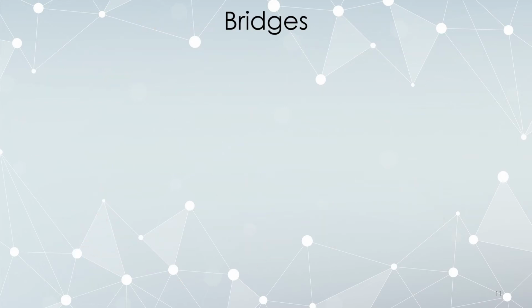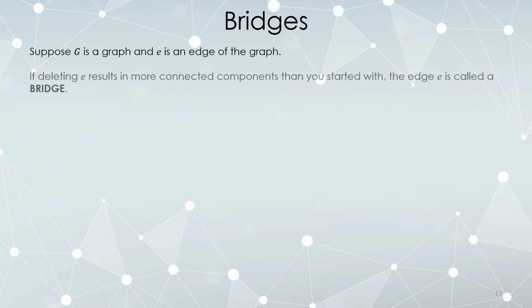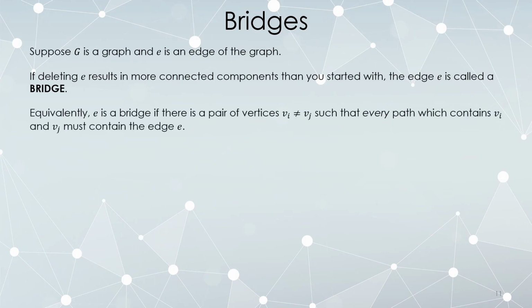Okay, next up, bridges. Suppose G is a graph and e, lowercase e, is a certain edge on that graph. If deleting a single edge results in more connected components than you started with. Okay, so from the original graph, I have a certain quantity of connected components. I then delete an edge, and now I have more connected components. That's called a bridge.